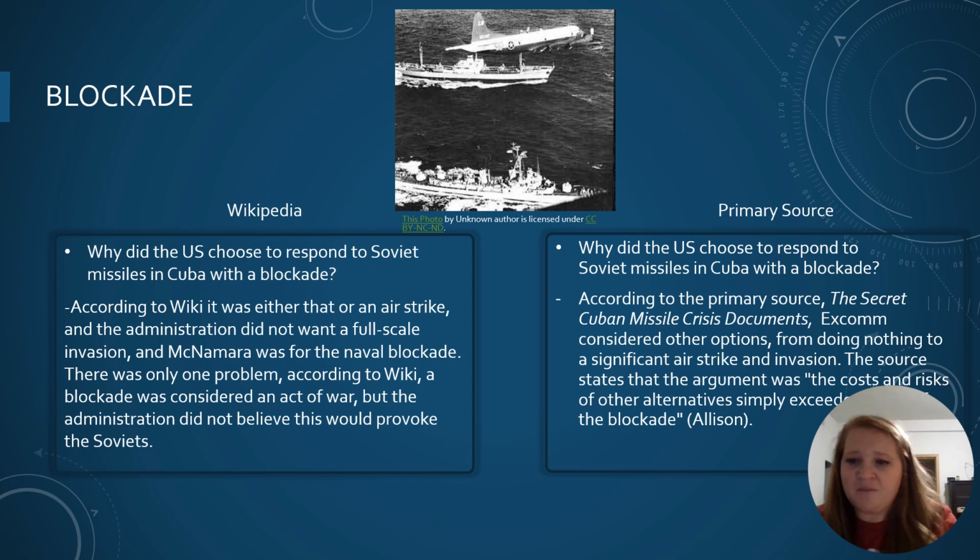According to the primary source, the secret Cuban Missile Crisis documents, the ExComm considered other options from doing nothing to a significant airstrike and an invasion. The source states that the argument was that the cost and risk of other alternatives simply exceeded those of the blockade.